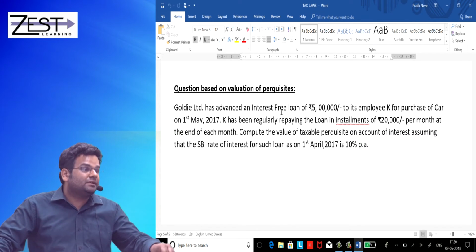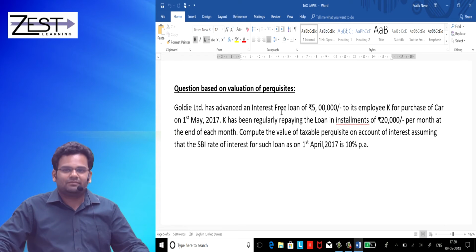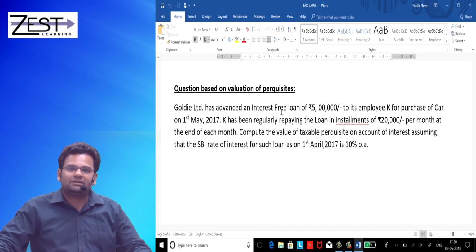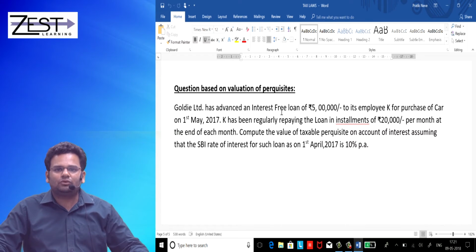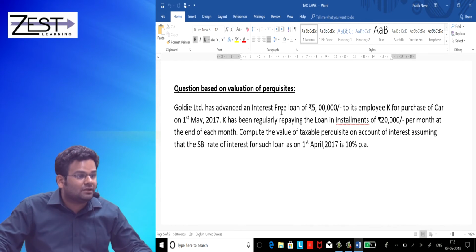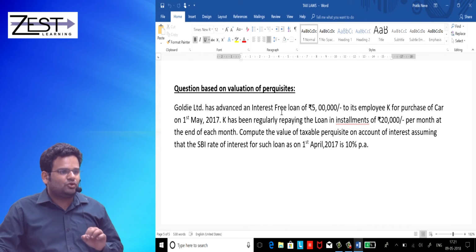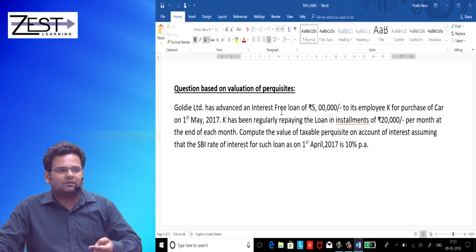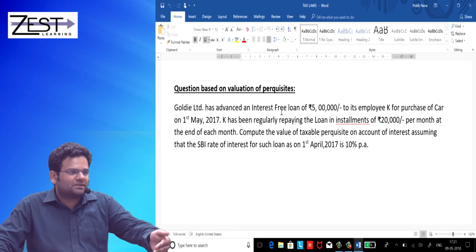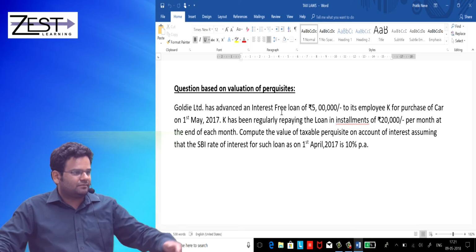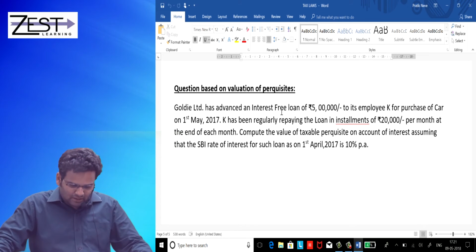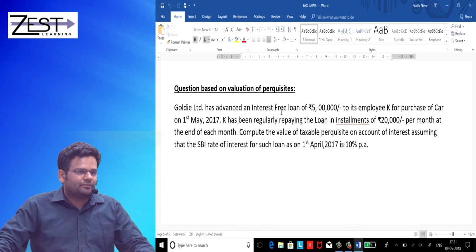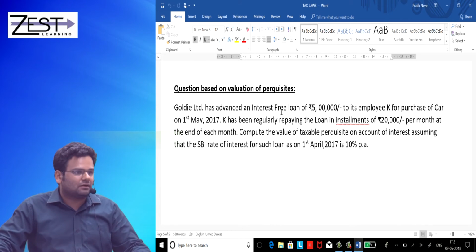So he is using the company's funds for how many months? In this PY, he is using the company's funds for how many months? 11 months, correct? From 1st May 2017 to 31st March 2018. But the issue is, the amount used is not the entire 5 lakhs. Because in May he is repaying something. At the end of June he is repaying something. So his repayment is there. It's said that it will be 20,000 per month at the end of each month. So obviously you have to assume that it starts at May end.